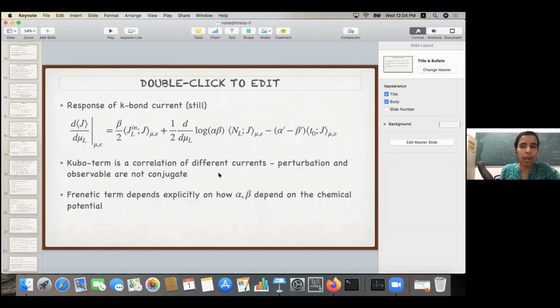All the drives that we are adding, whatever entropy or work is done on the system, is actually lost as heat or entropy into this bath of inverse temperature beta, and that is what keeps this constant. So the particle reservoirs, both of them, and the drive, the whole system with these reservoirs, everything is immersed in a thermal bath of inverse temperature beta.